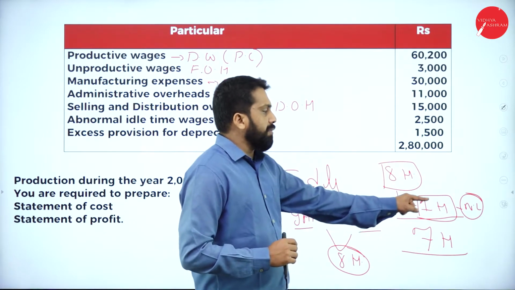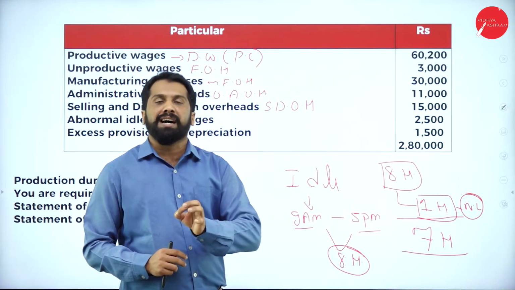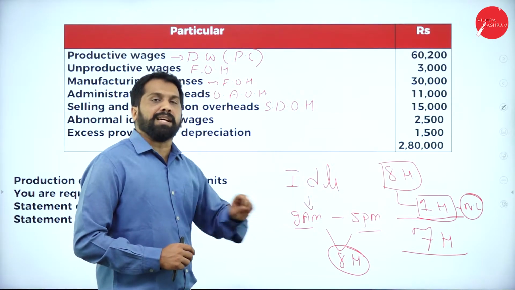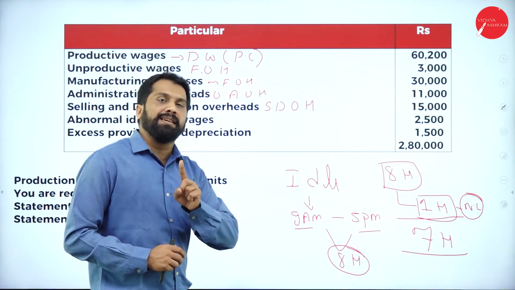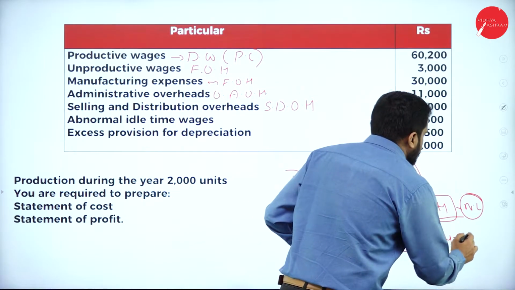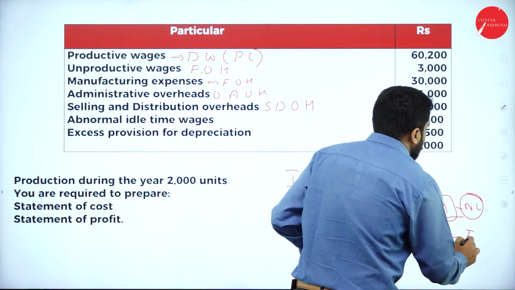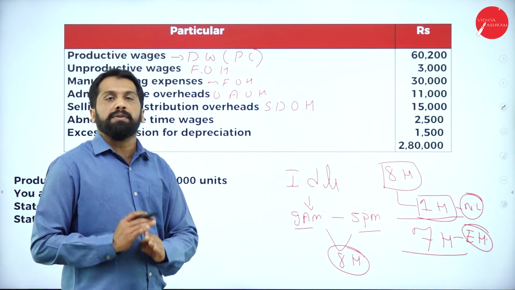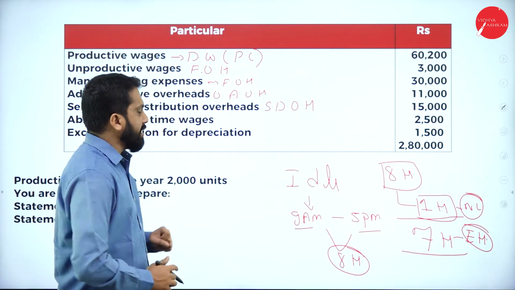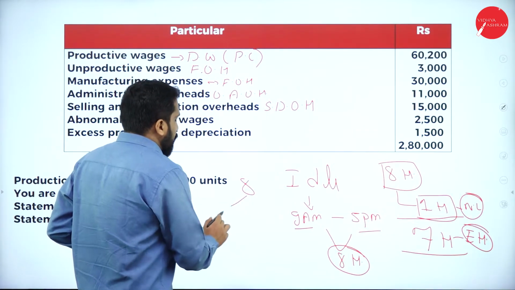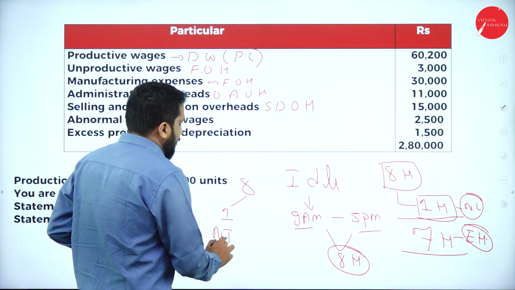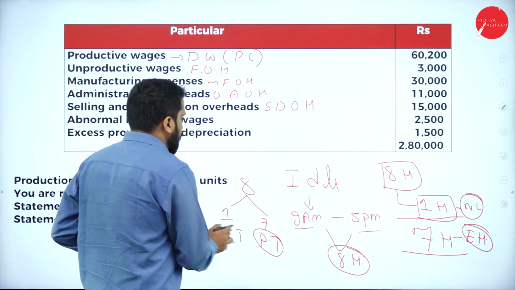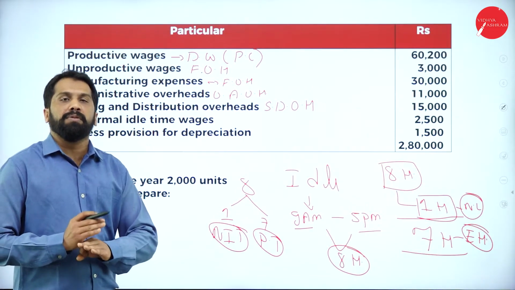So this 1 hour we call normal loss, or normal idle time. The 7 hours we call effective hours, or productive hours. Clear? Any doubt up to this? As per this example, out of 8 hours, 1 hour is normal idle time and 7 hours is productive time. Hopefully, there is no doubt.